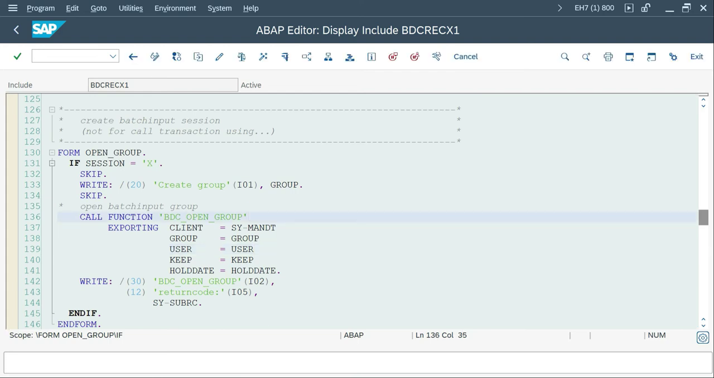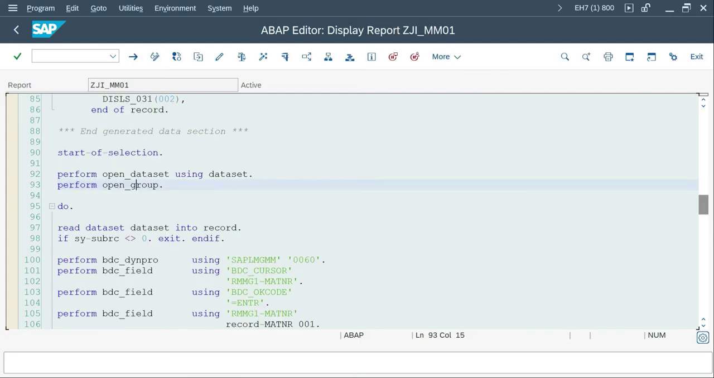And go back, then do, they started the loop and they're reading the dataset. They already opened the file, the application server file, and they're reading it, one by one, record by record. If the record is not read, meaning all the records are done, it automatically comes out of the loop. Otherwise it goes to the BDC Dynpro.